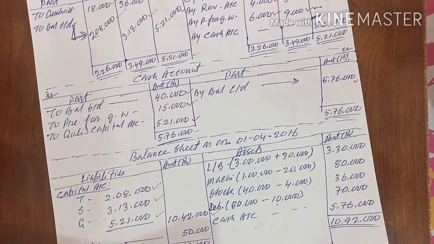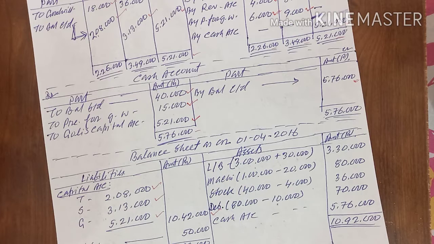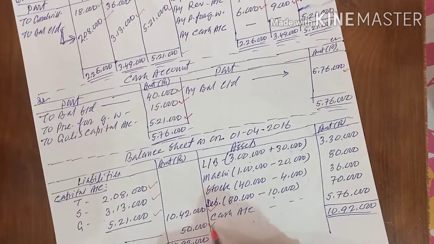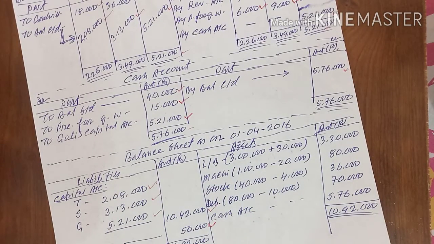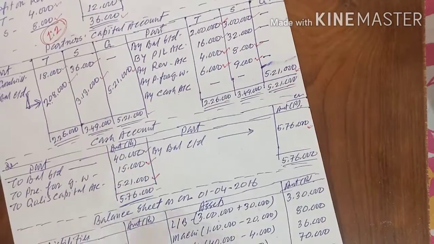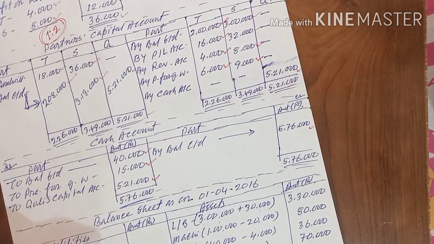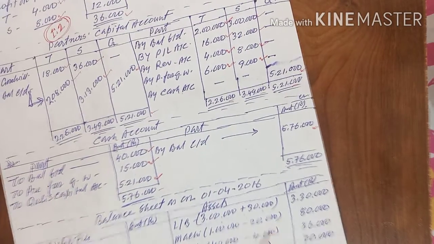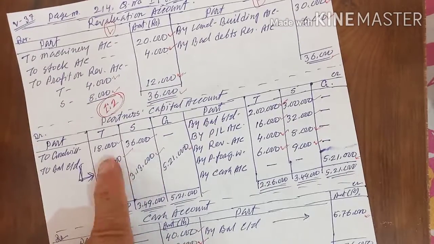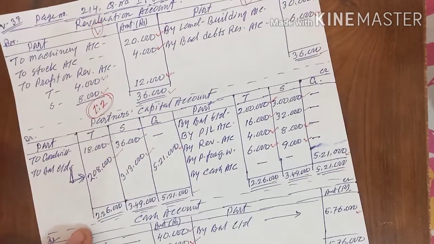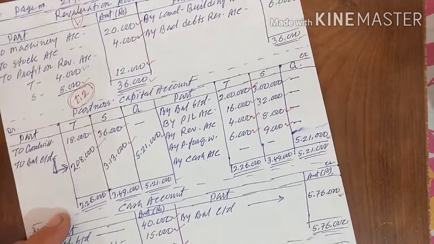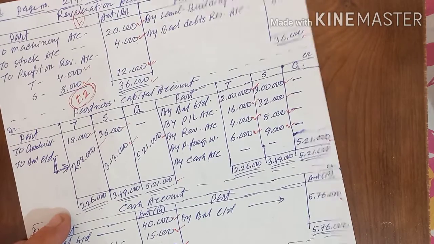And in your old balance sheet, on the liability side, you are getting profit and loss account, it will not come. Creditors 50,000, no change, it will be as it is. And next you are getting bad reserve, that adjustment we have already done, it will not come. In the assets, first you are getting goodwill 54, it will not come because it is already distributed. Next land and building, 3 lakh old, and the changed figure is 3,30,000.